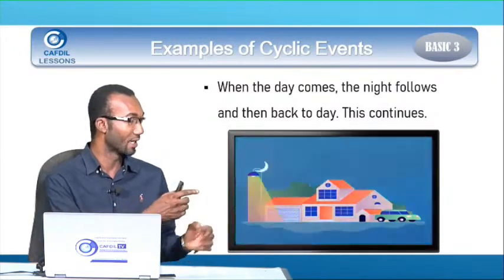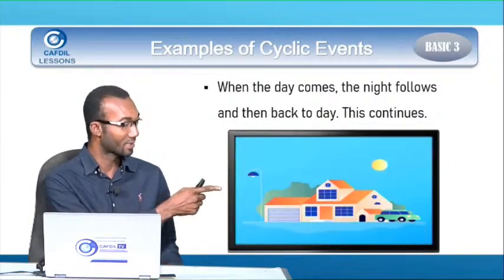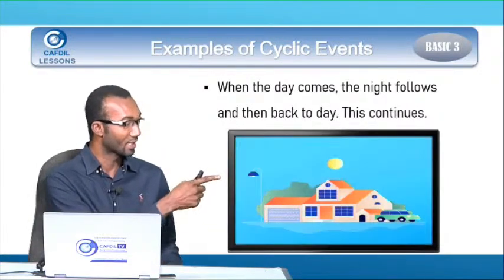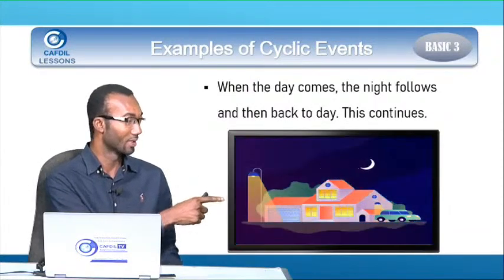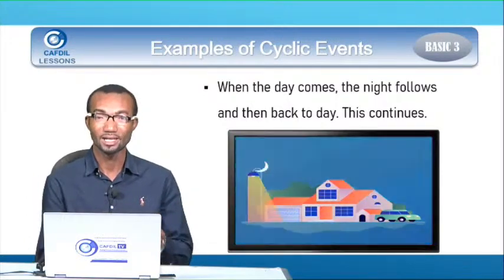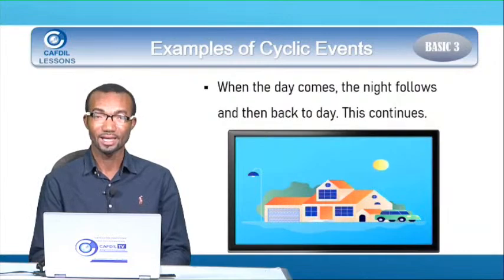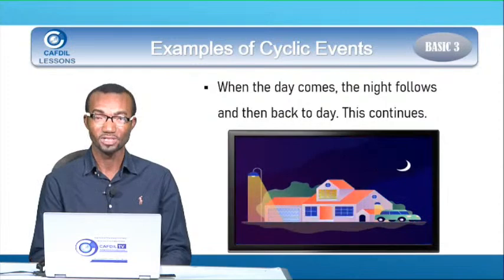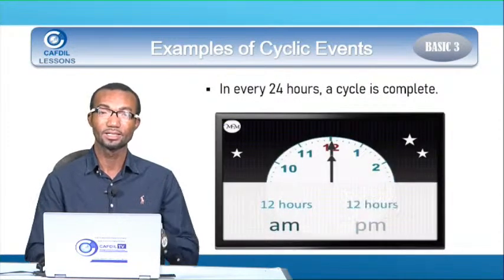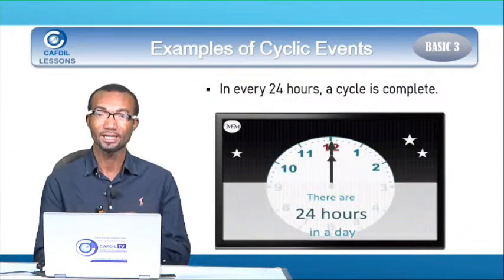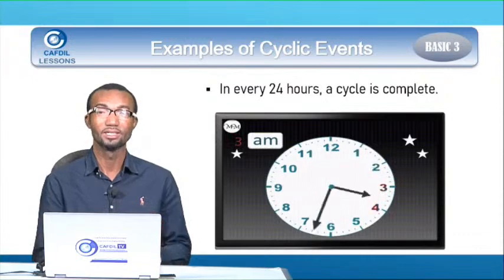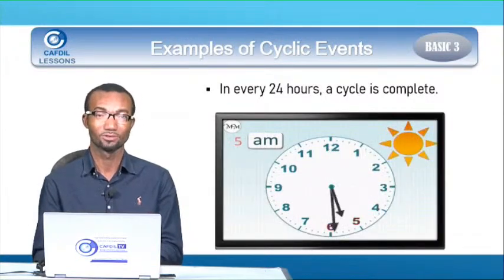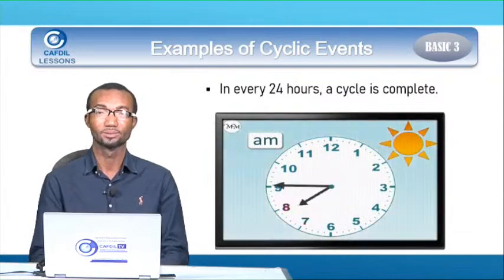If you see the image there, you see that day comes, night follows. And this continues. That is an example of a cyclic event. Day and night is also an example of cyclic events. In every 24 hours, a cycle is complete because we have 12 hours day, 12 hours night.